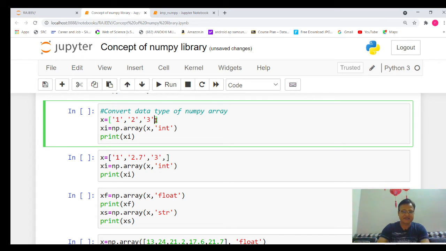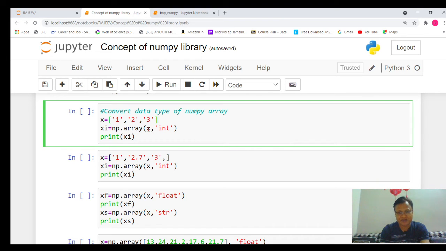Since whenever we place any element in single quotes, it is a character type of element, so these are three characters, and you know very well we cannot perform addition, subtraction, or any operations on character type data. So we have to convert that character type data into integer type. How will we change the data type of a NumPy array? So np.array(x, int).